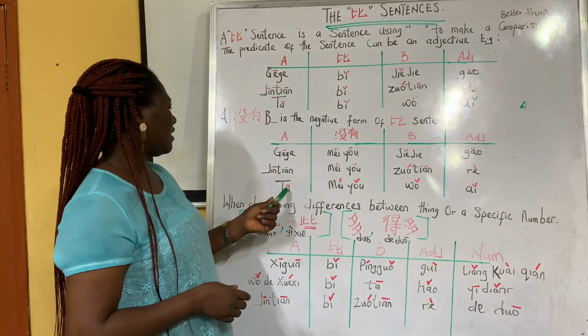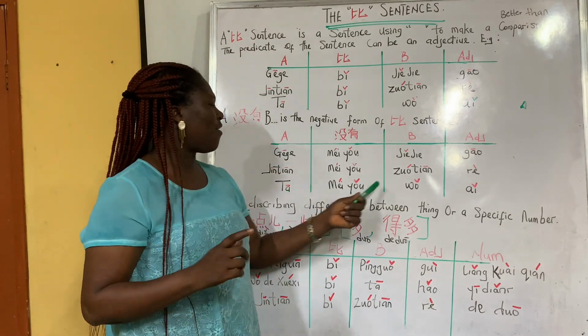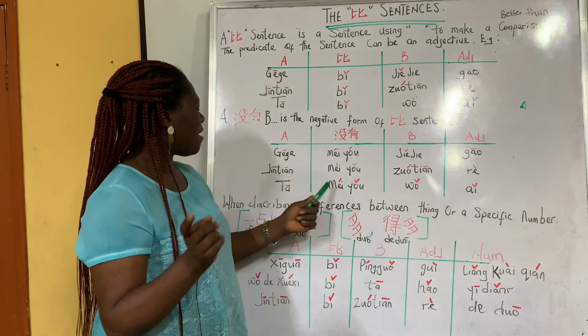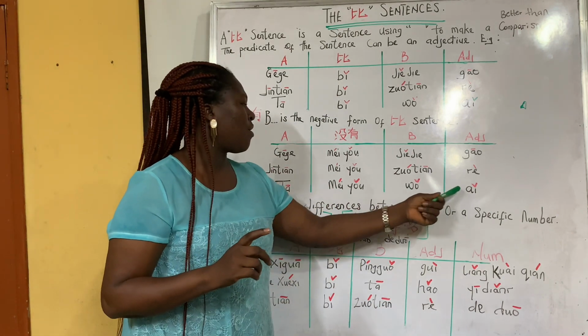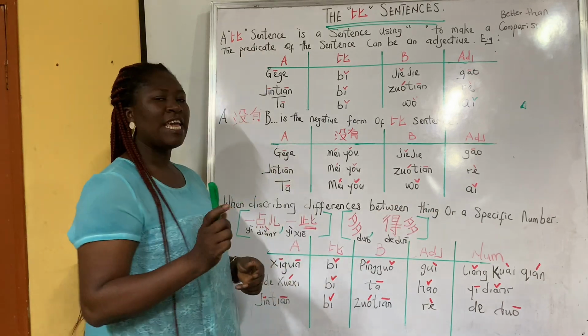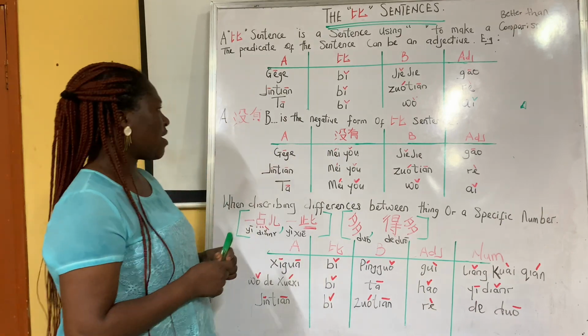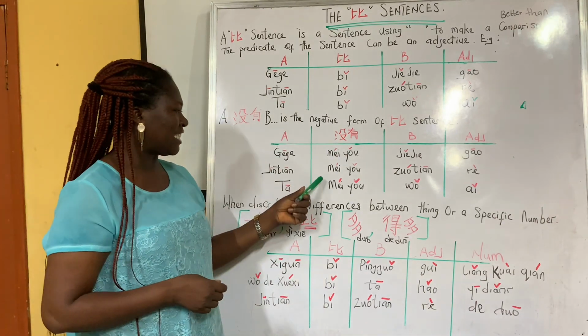Okay, the next one. 他没有我矮. 他没有我矮, which means what? He is not shorter than me. That means he's taller than me. He's not shorter than me. Okay, so this is the negative form of it.